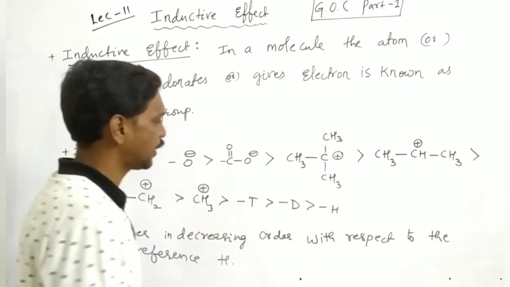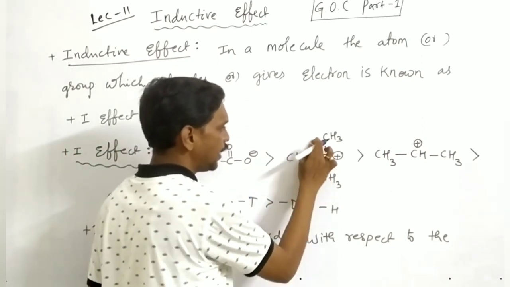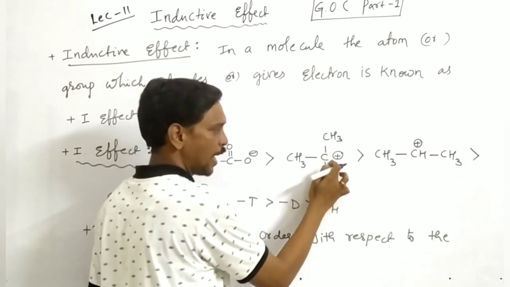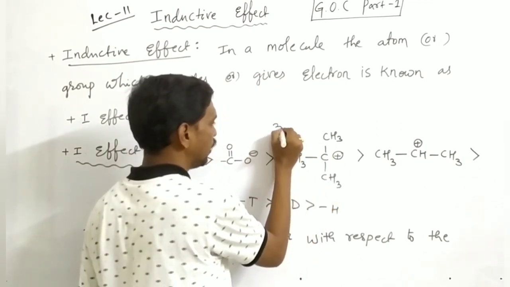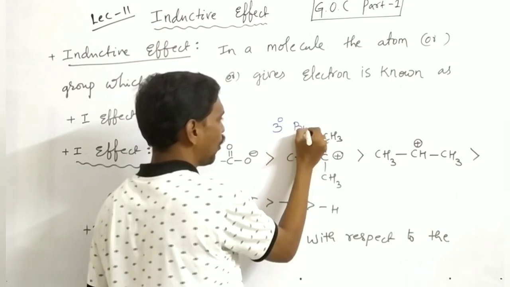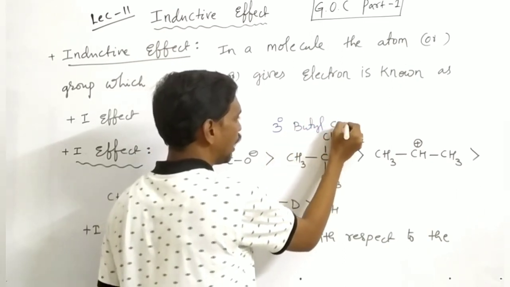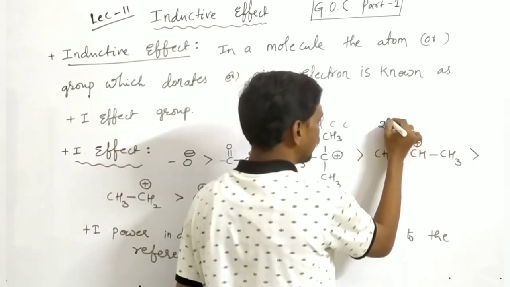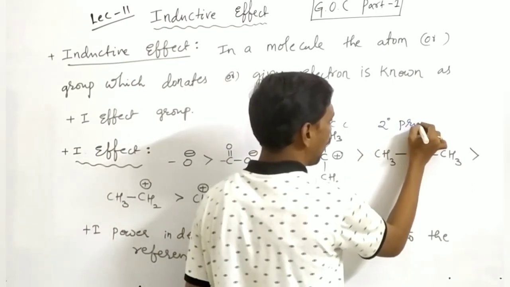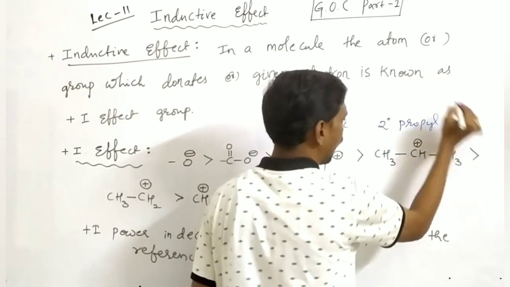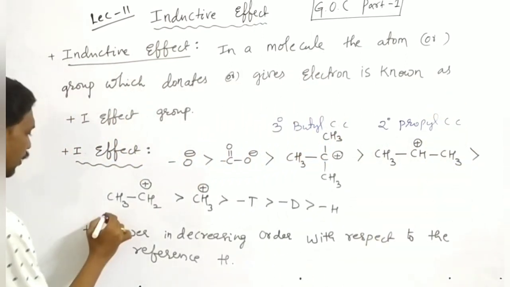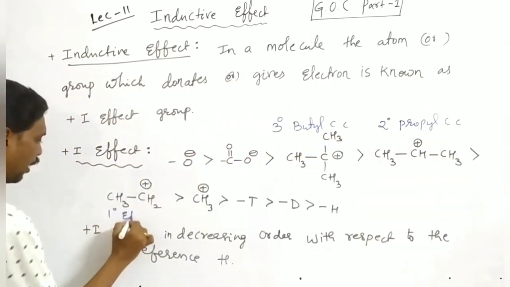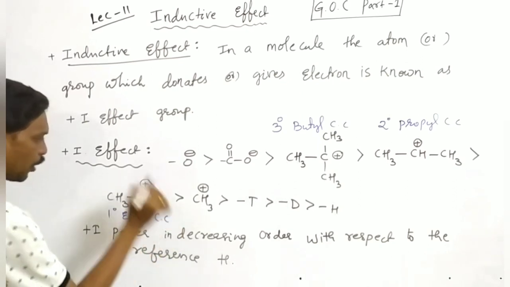Then CH3, C, CH3, CH3 is having positive I. It means it is tertiary butyl carbocation. And here this one is secondary propyl carbocation, and here primary ethyl carbocation.